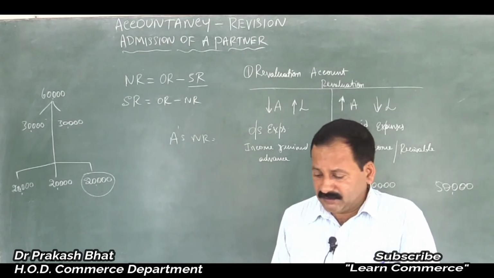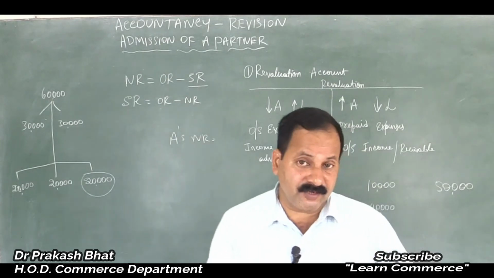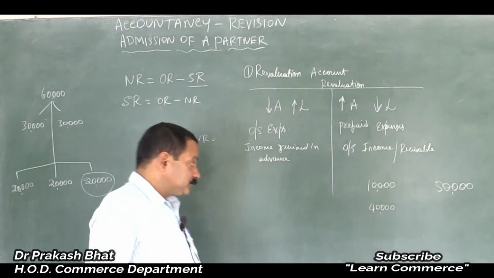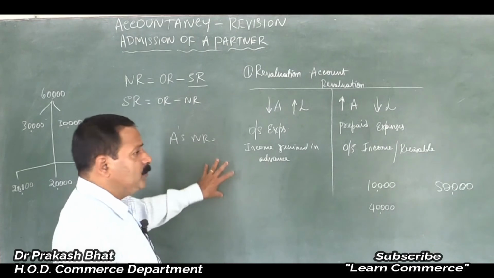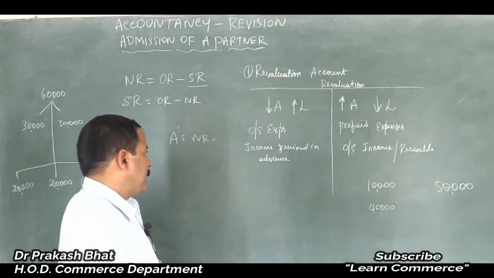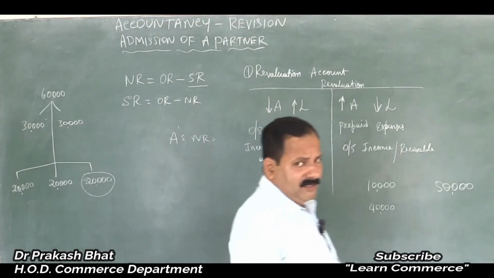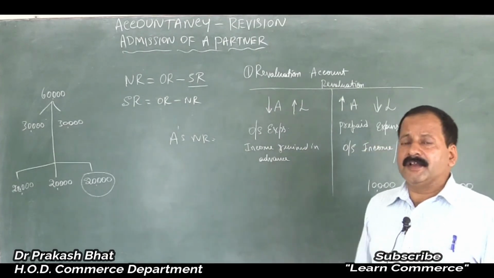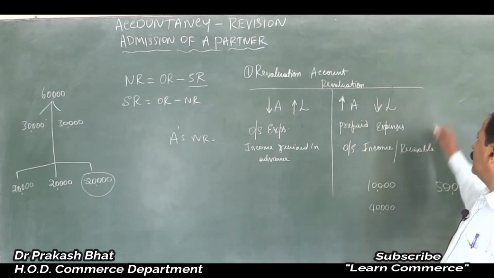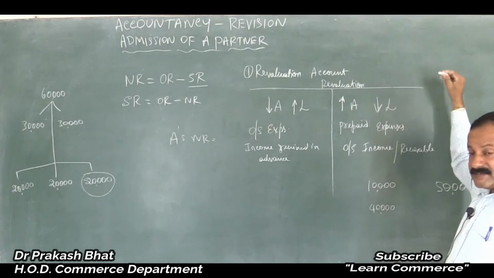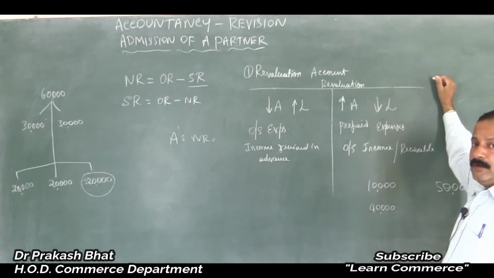So, that is regarding the revaluation account. Then what about the accumulated profits or losses? On the asset side of the balance sheet you will find the profit and loss account, which is accumulated loss.